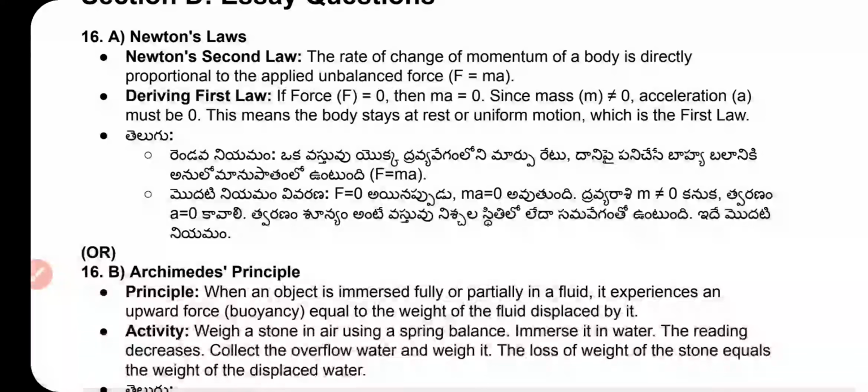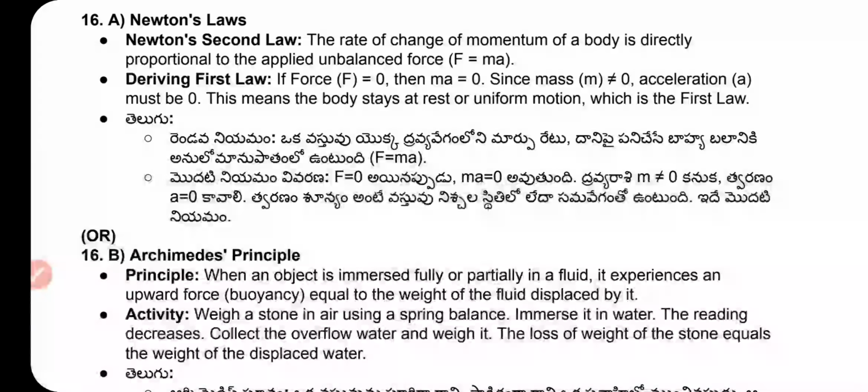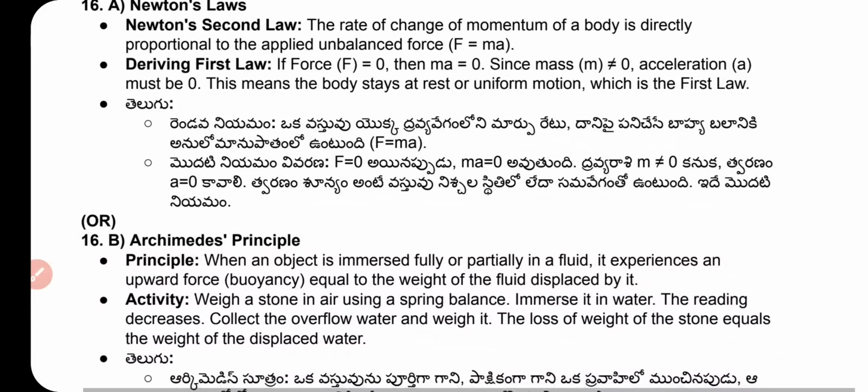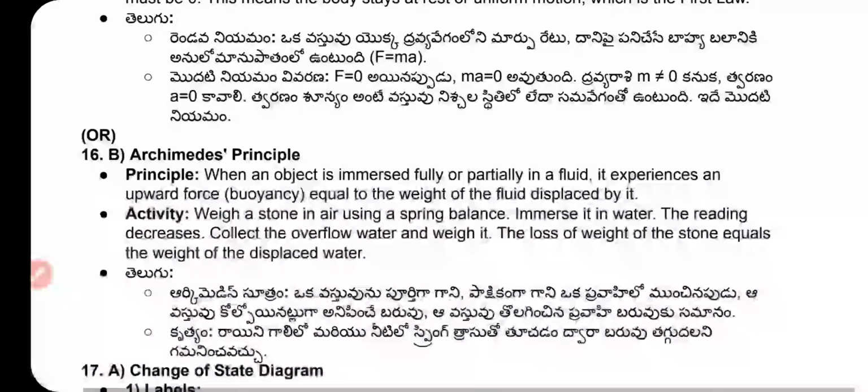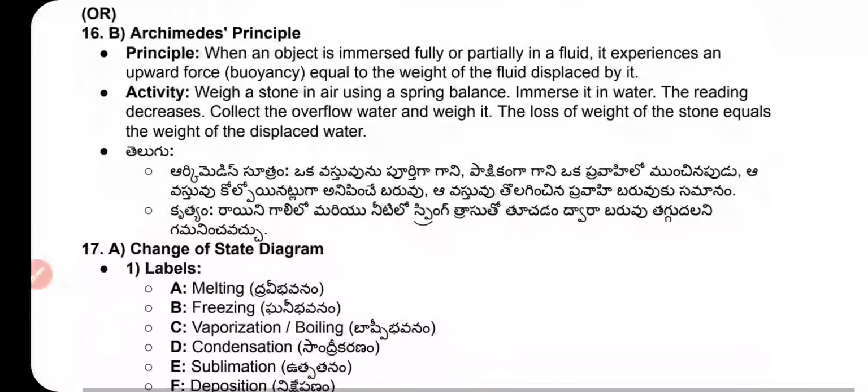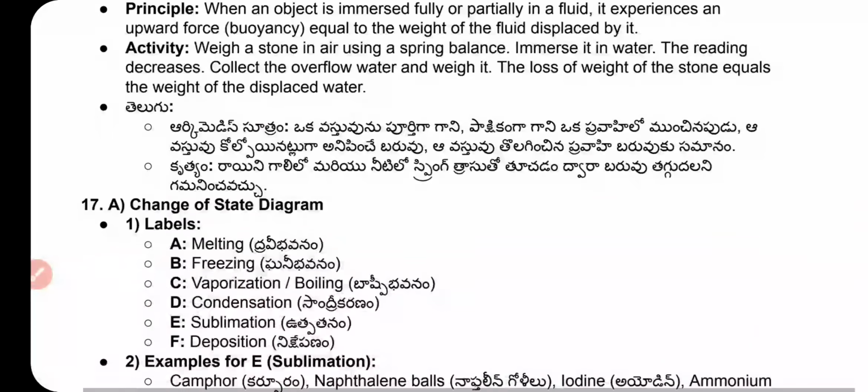16th, A: Newton's second law. The rate of change of momentum of a body is directly proportional to the applied unbalanced force, F equal to ma. Derive the first law: if force equal to 0, then mass times acceleration equal to 0. Mass cannot be 0, so acceleration must be 0. This means the body stays at rest or in uniform motion, which is the first law. Archimedes principle: this one is the Archimedes principle.